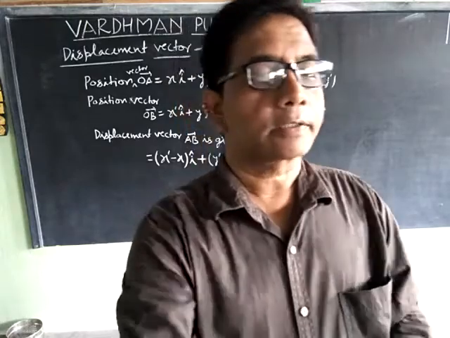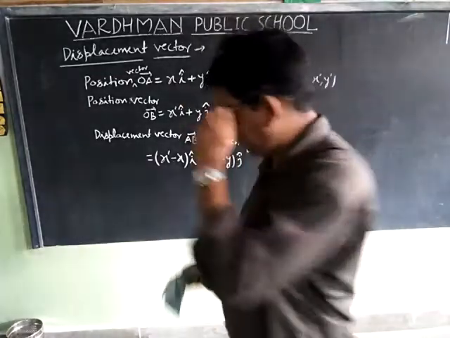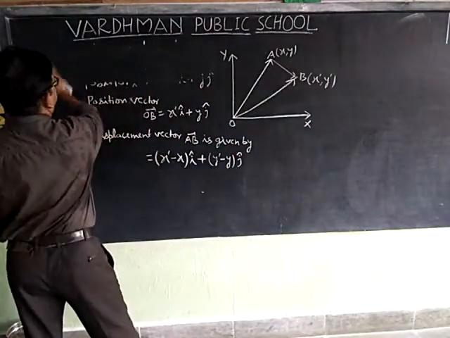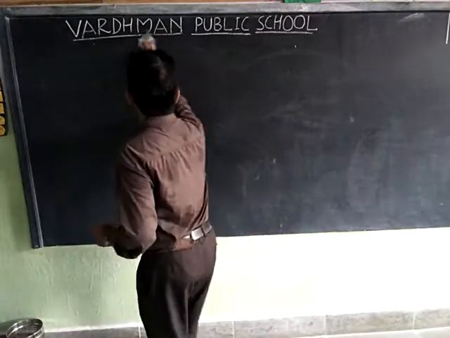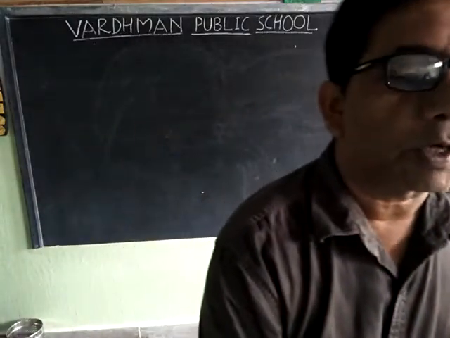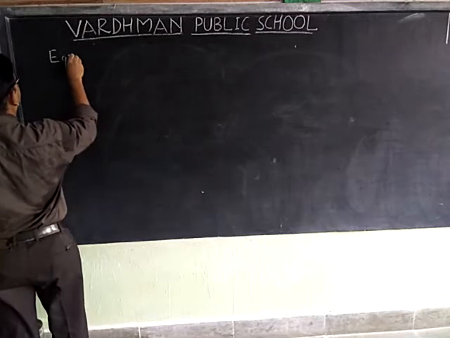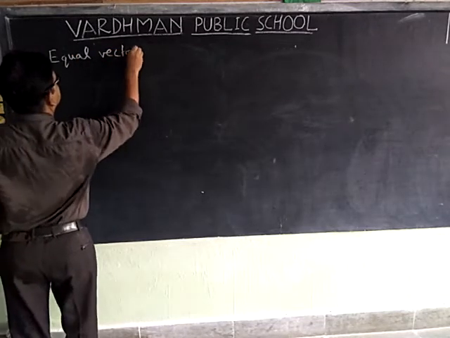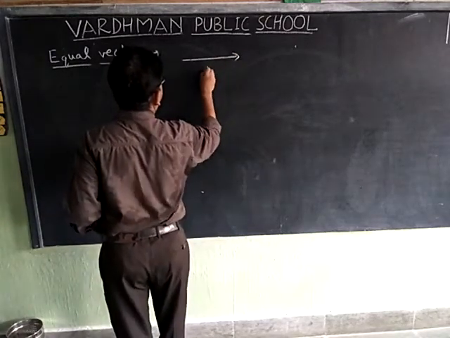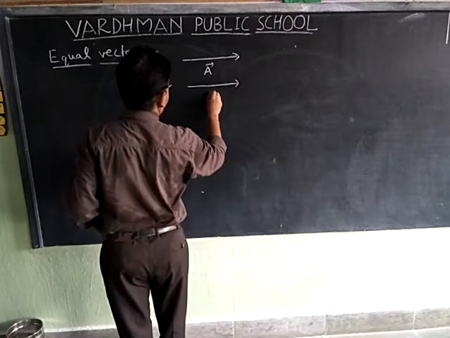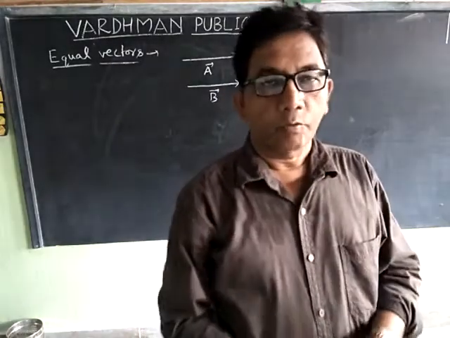Now we will discuss equal vectors. This can be represented as vector A and this is vector B. First, what are equal vectors?